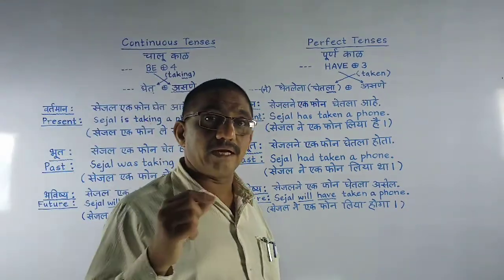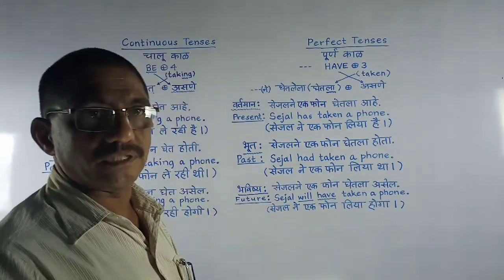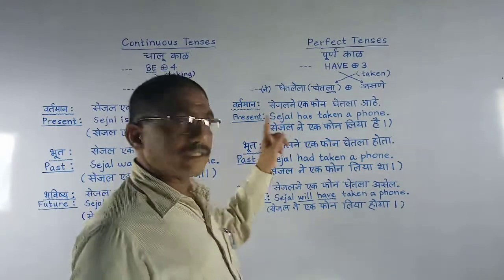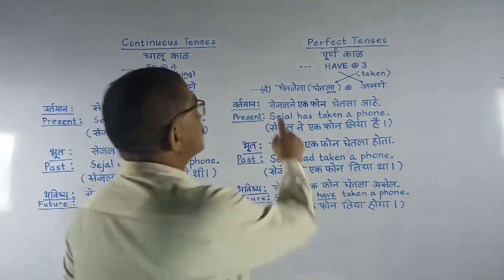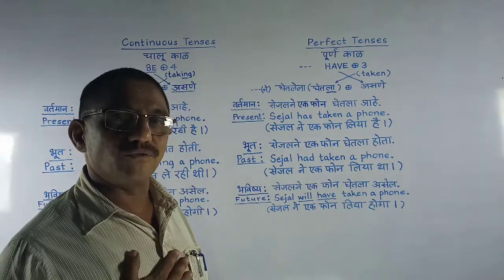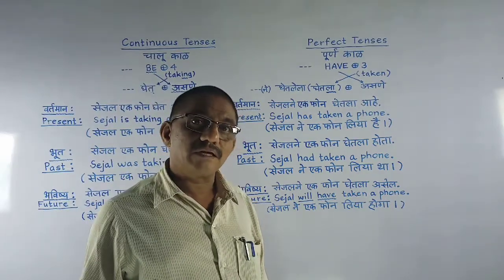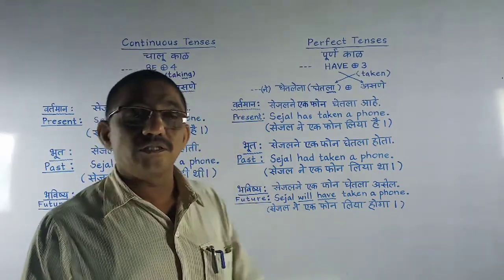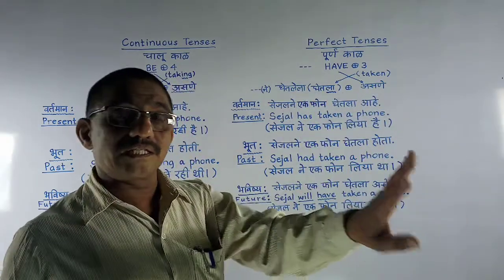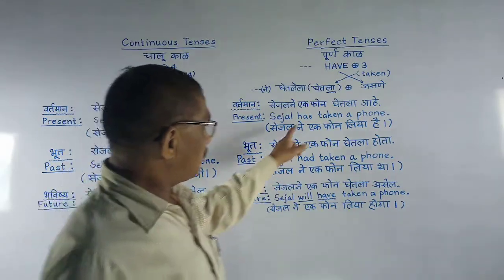The subject, one except I and you, is third person singular. Sejal is one except I and you. So, Sejal has taken a phone. But I have taken a phone. You have taken a phone. My 5 friends have taken a phone. The 4 girls have taken a phone. The 7 girls have taken a phone. Like that, here it will be.